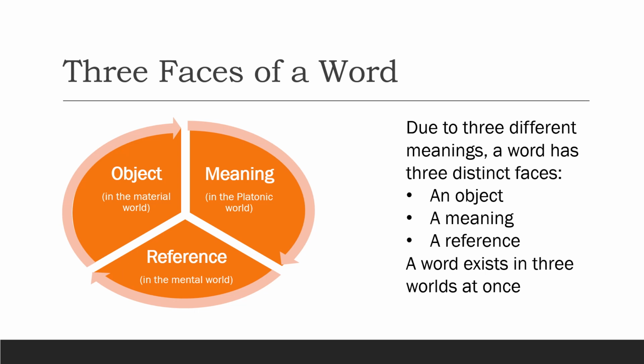Then, due to the three aspects, the word would simultaneously exist in three separate worlds and yet it would not be confined to one of those worlds.